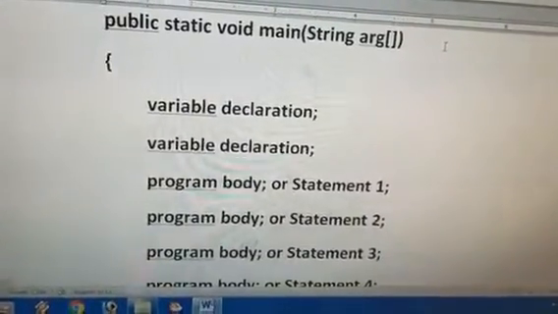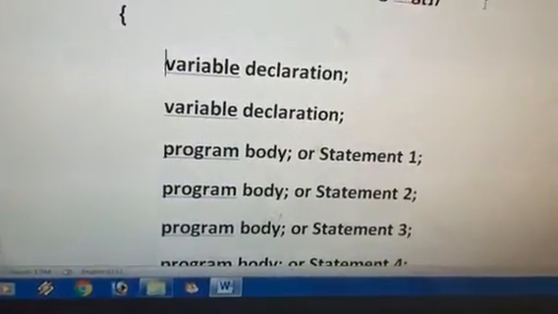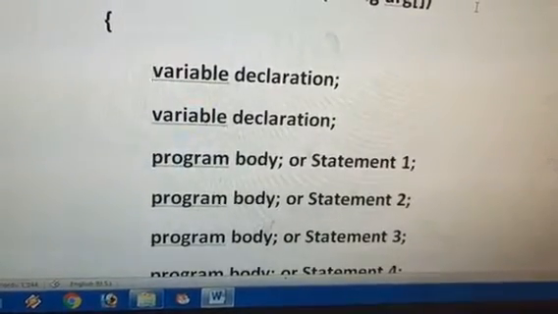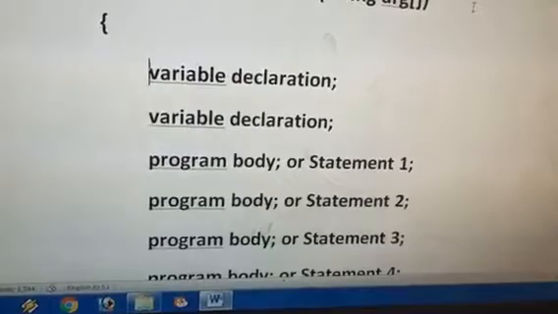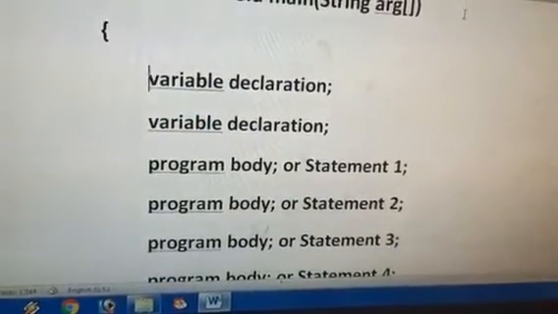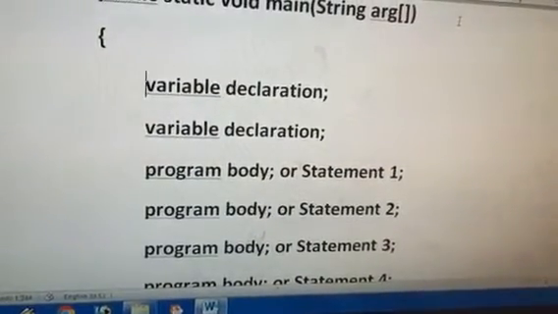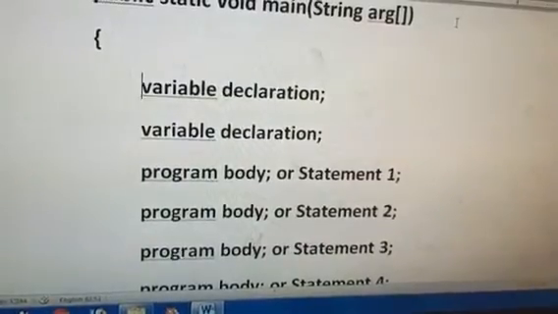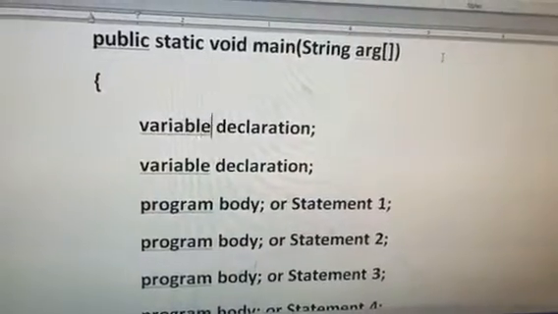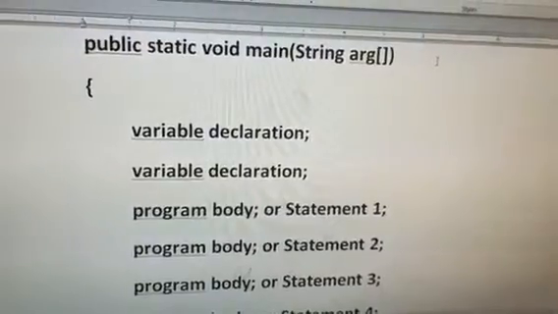After the second opening curly brace, first of all we are supposed to declare the variables. For variable declaration, you can use one line, two lines, or multiple lines. That is up to you. But after the second opening curly brace and before the first closing curly brace, each and every line must be terminated with a semicolon, or you can say the punctuator. That's very, very important, right? This is the terminator point.